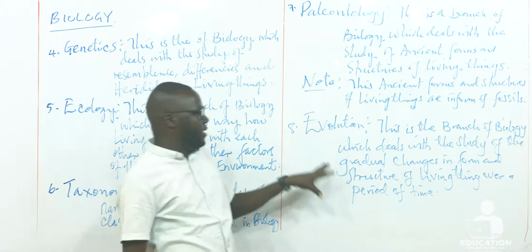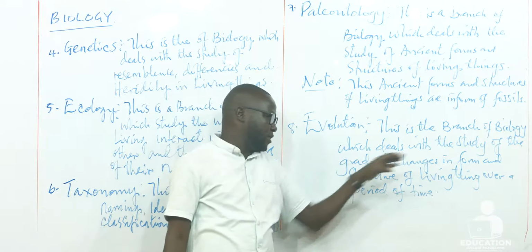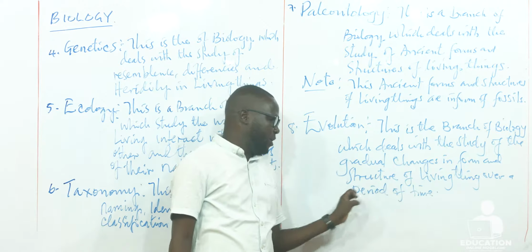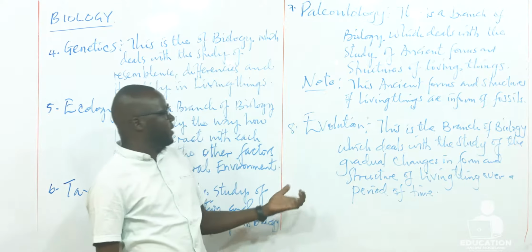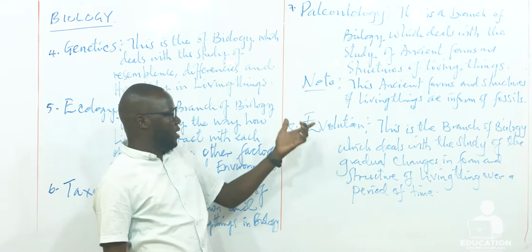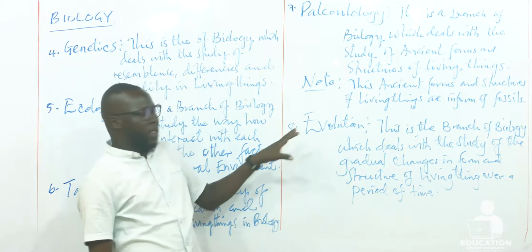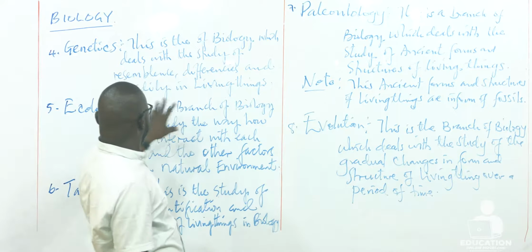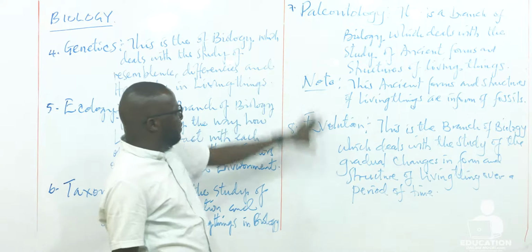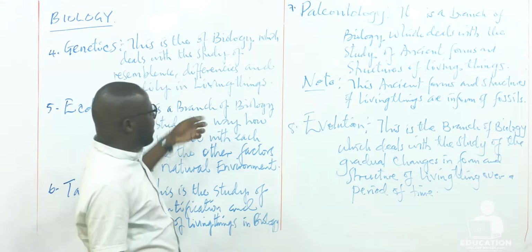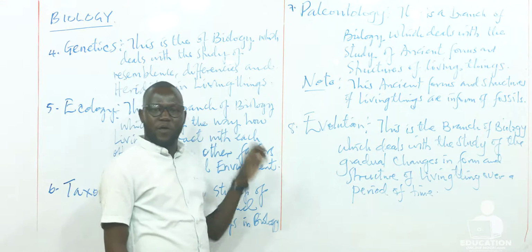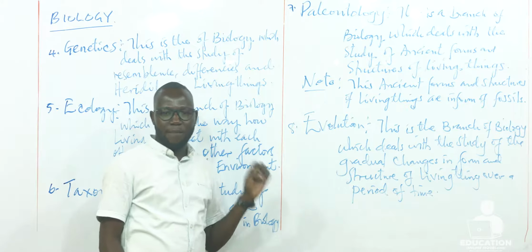So when we study the gradual changes in forms and structures of living things over a period of time, we are dealing with the branch of biology called evolution. So these are the main branches of biology on the basis of subject matter.